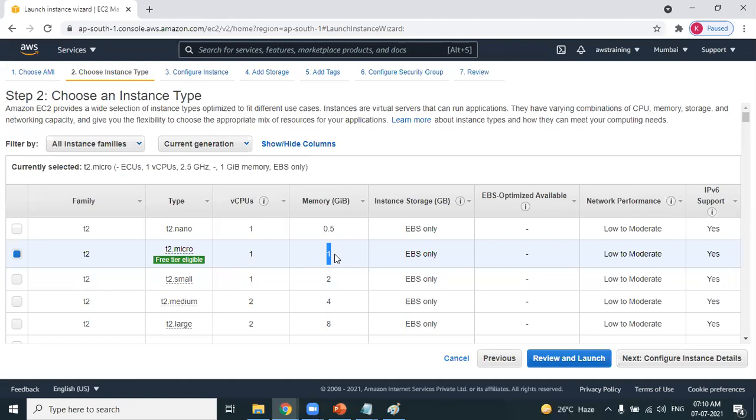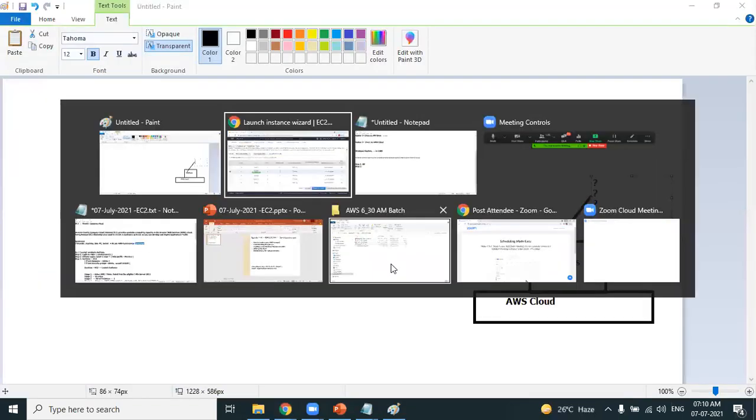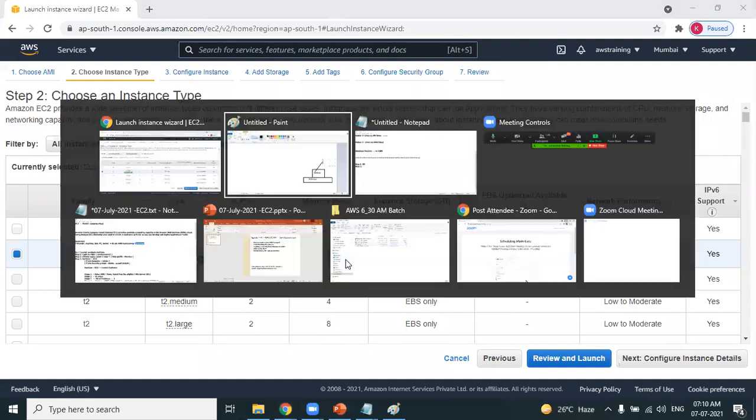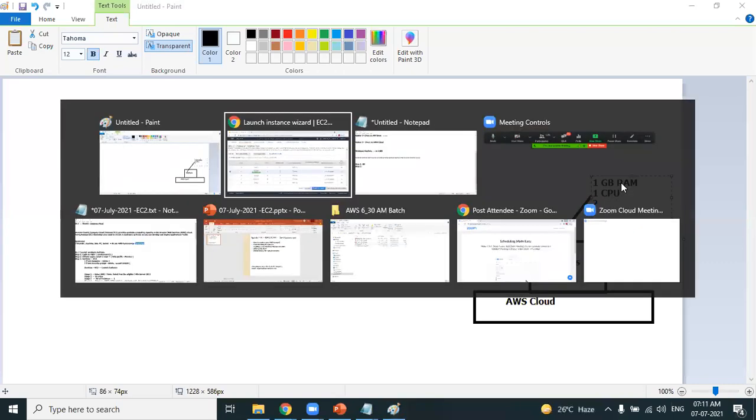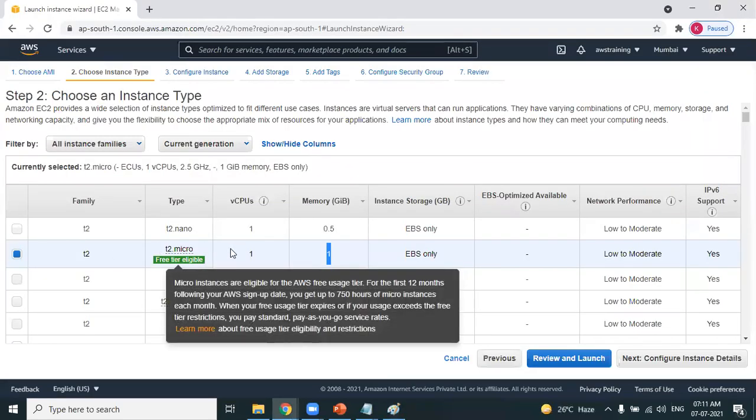Now you got the hardware configuration of this Windows machine. This Windows machine is having how much RAM? Let's take a note of it. It is having 1 GB RAM and how many CPUs? One CPU. So what is missing? Hardware configuration, hard disk is still missing. Let's learn that. So I'm very clear. Step 1 is selecting operating system. Step 2 is selecting the instance type. So what I have selected is a T2 micro instance, which is coming with 1 GB RAM and 1 CPU.